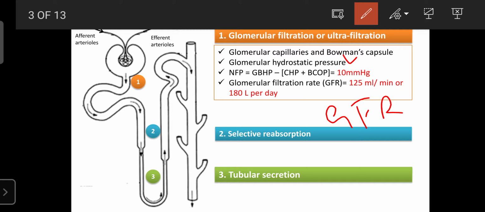In the glomerular apparatus, the glomerular capillaries and Bowman's capsule, these two blood vessels play an important role in the filtration of body fluids. One is the afferent arteriole. Afferent arterioles are a type of blood vessel, or artery, that carries blood and body fluid towards the glomerular capillaries or Bowman's capsule, which consist of a semi-permeable membrane.